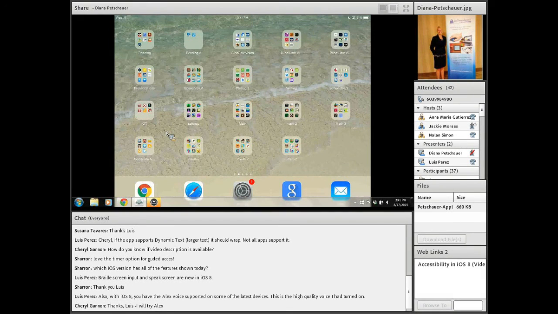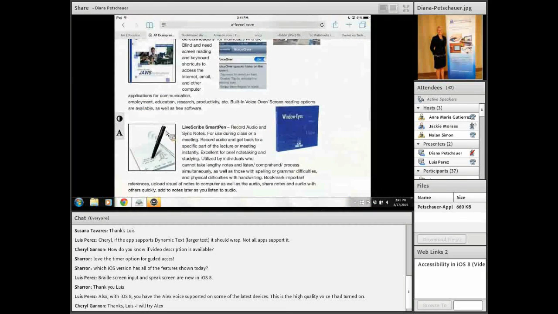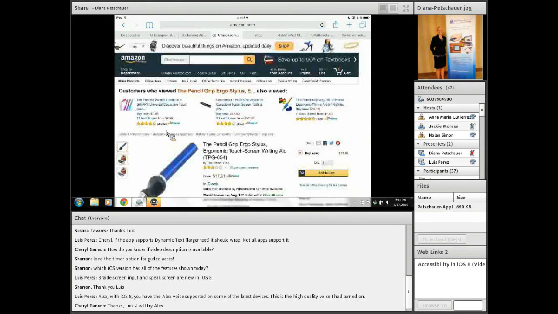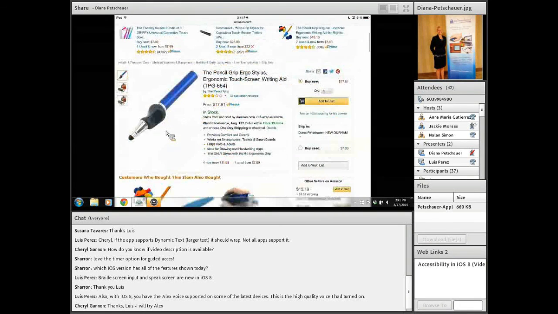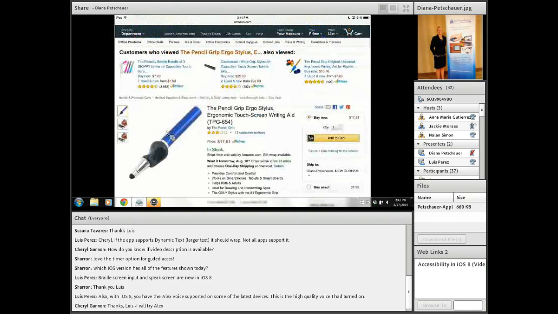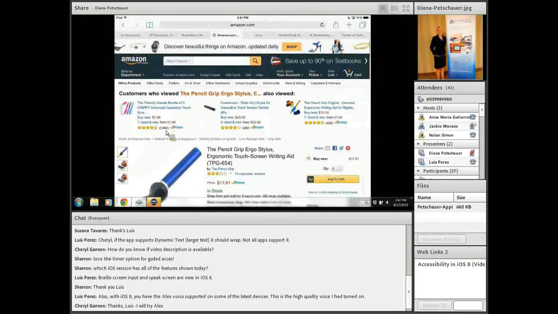Before I go into the list of apps that I'm going to show this afternoon, I also want to show a couple of other things, some tools to use with the iPad. Many of you may or may not be familiar with a stylus, which is the tool to write on the iPad or iOS devices with, iPhone, iPad mini, etc. This is just an example of one. This is the Ergo Grip. It's a built-in pencil grip, which many students like and adults enjoy as well.